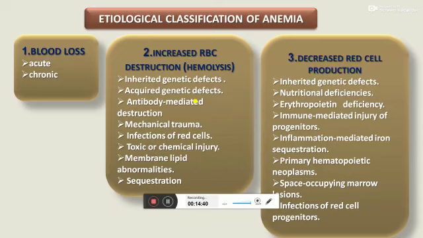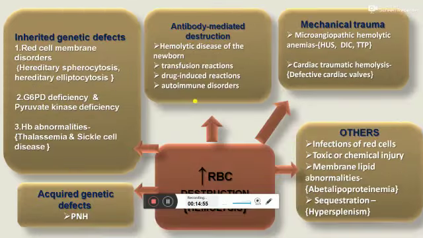So coming to the etiological classification of anemia. First cause is blood loss. It may be acute or chronic. Second is increased RBC destruction or hemolysis, and third one is decreased RBC production in the marrow. The second cause, RBC destruction or hemolysis.